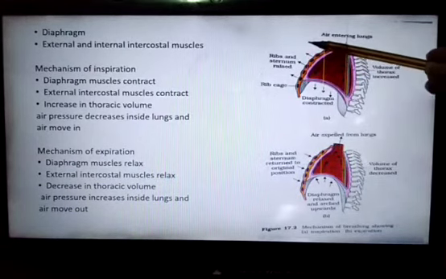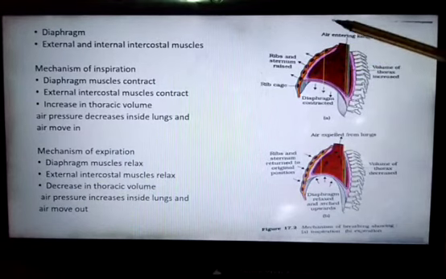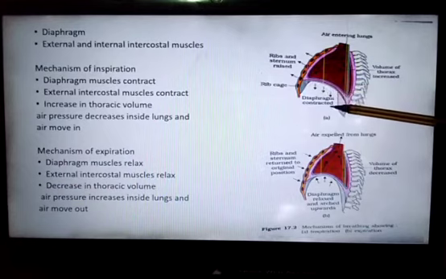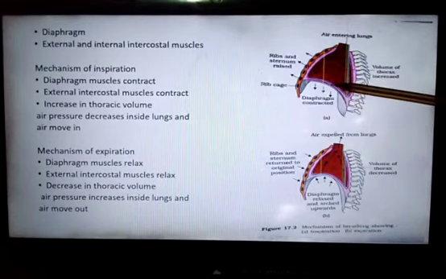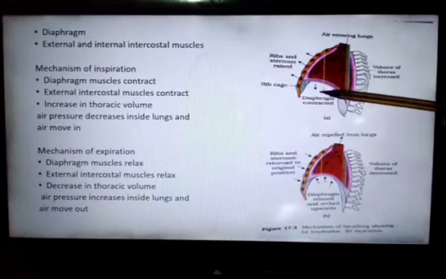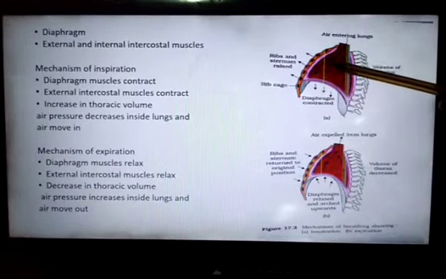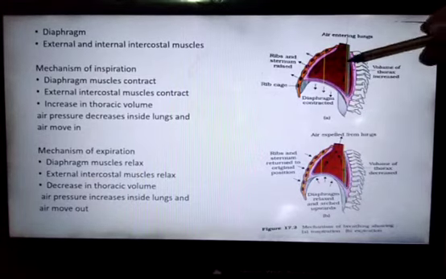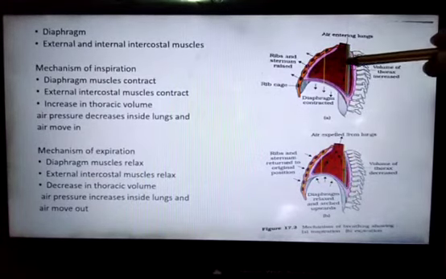Now the contraction of the external intercostal muscles and the contraction of the diaphragm muscles result in an increase in the size of the thoracic chamber. When the size of the thoracic chamber increases, the air pressure, or intrapulmonary pressure, which means the pressure inside the lung, decreases.